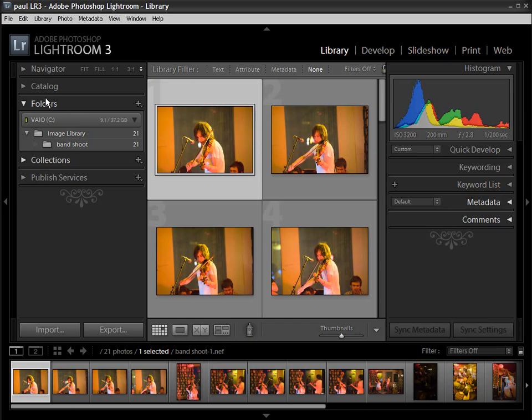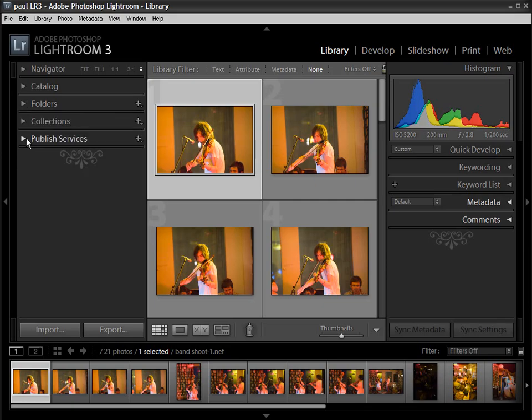So you can see on the left hand side here we've got a list of the different folders that we've imported into Lightroom, and at the moment obviously I've only got one folder imported, but as you use Lightroom 3 as a workflow tool you'll get more and more folders, and it's a really easy way of navigating your file. We've also got a really handy thing called collections, which I'll come on to a little bit later on.